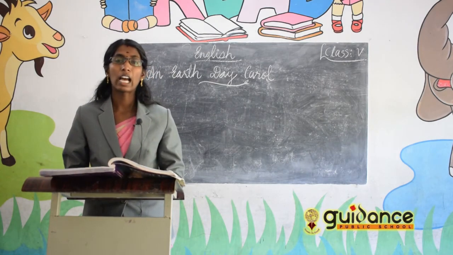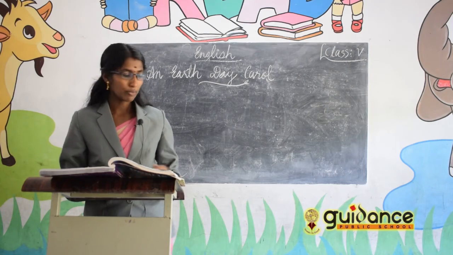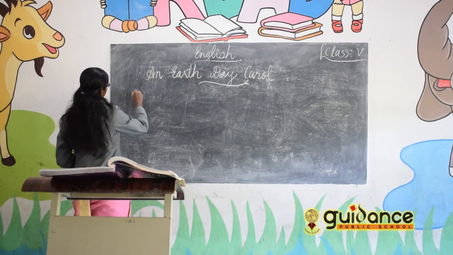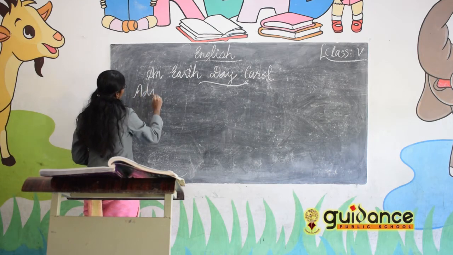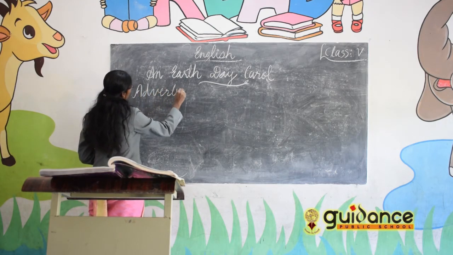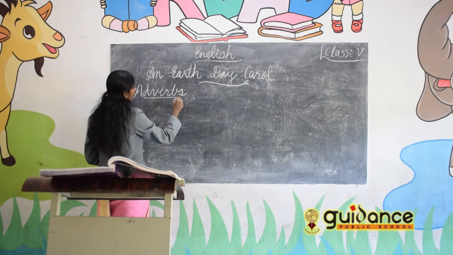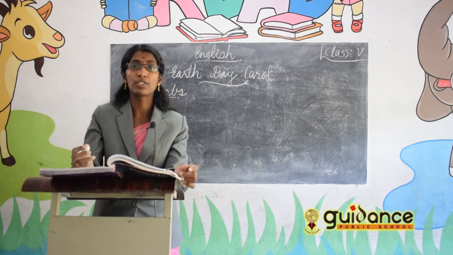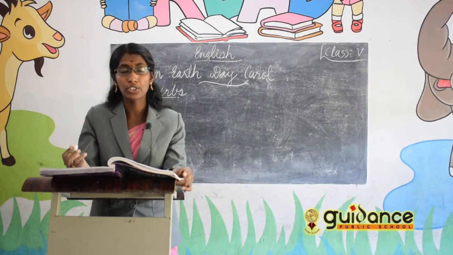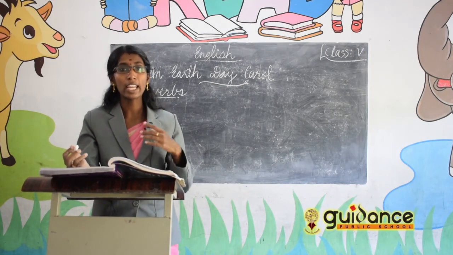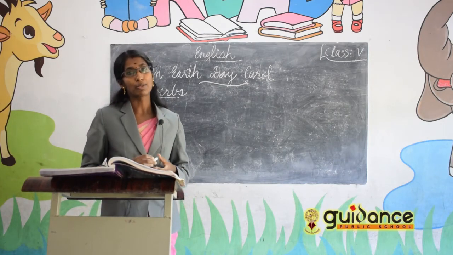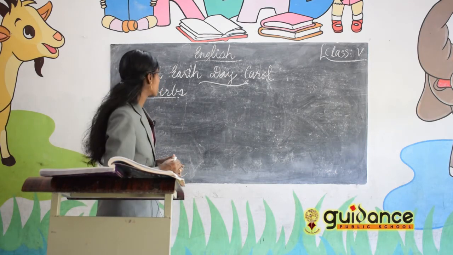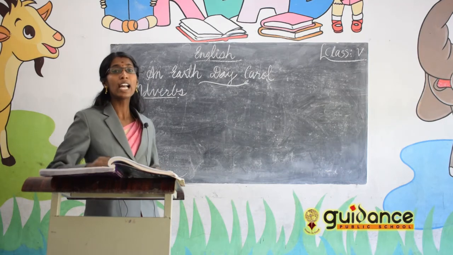Then the grammar part. The grammar part is adverbs. What are adverbs? We have already learned what we mean by adverbs. Adverbs are the words we use to say more about verbs, to give more information about verbs. We call these words adverbs.